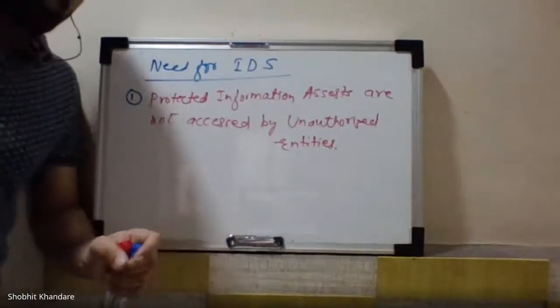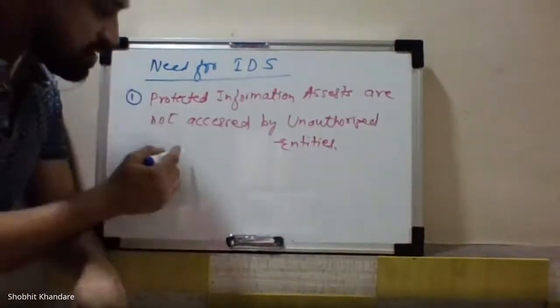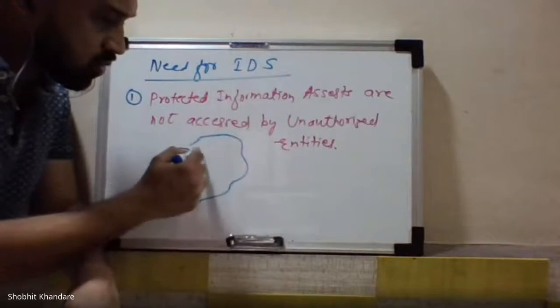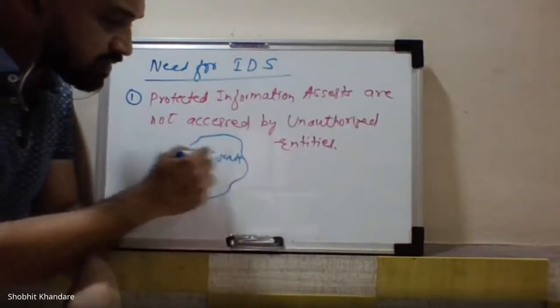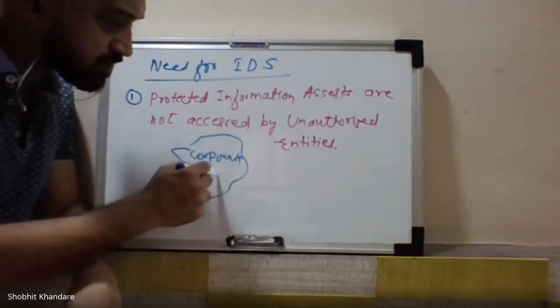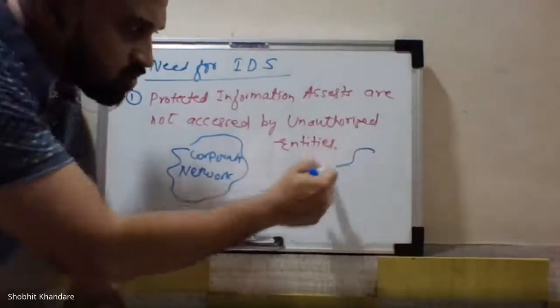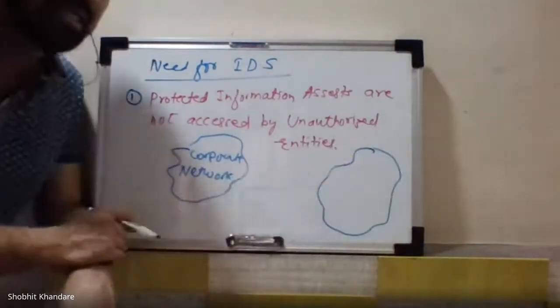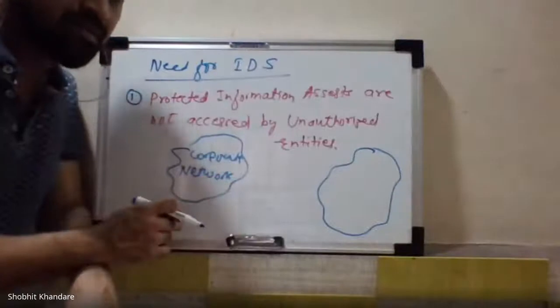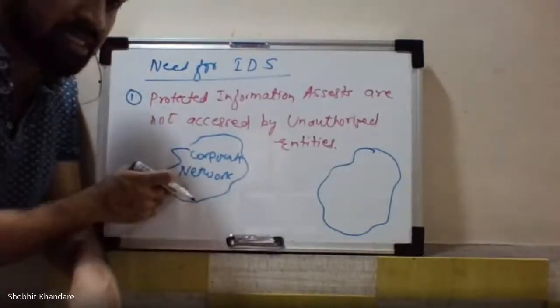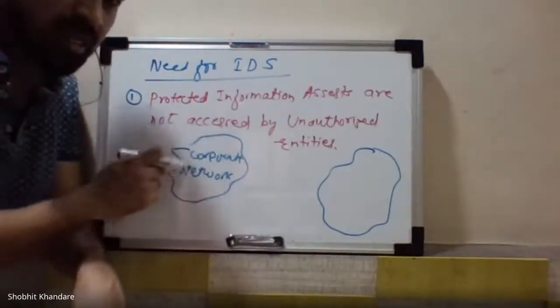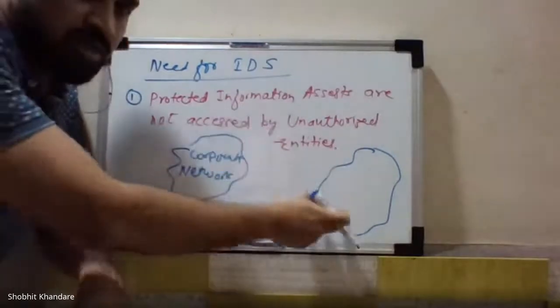Okay, so if this is your corporate network, and I want to send the data to some other network, you should know this is intra, within the network, and inter-network is between two networks.